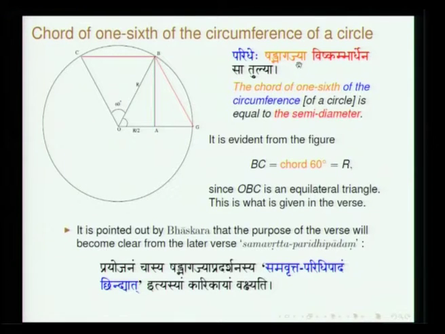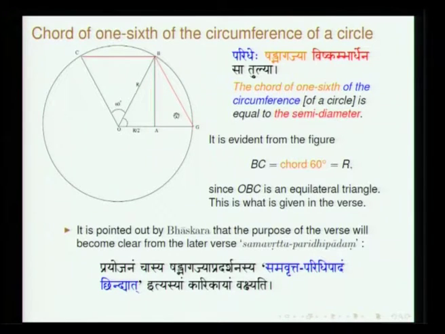So what is stated in this verse is shadbhaga jya, so 1/6. Okay. So if you conceive of a circle, divide it into 6 equal parts. So the chord corresponding to 1/6 of the circumference is referred to as paridhehe shadbhagajya, and he just states vishkambhardhena